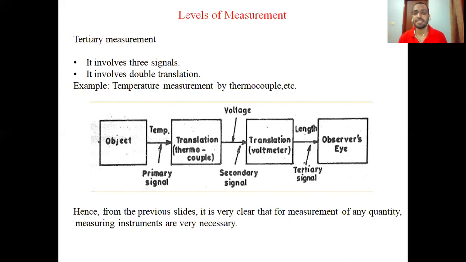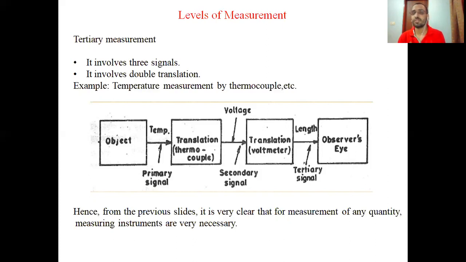Example is temperature measured by thermocouple. Thermocouple is a device that is used to measure temperature. There is a block diagram of thermocouple which I have shown you. The first block is the object. So the thermocouple is attached to the object whose temperature is to be determined. Then from the object, the signal that goes to the thermocouple is temperature. That is the primary signal.